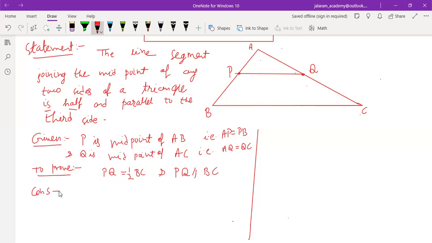For this, we have to do some construction using the concept of quadrilateral and the parallelogram. We all know that quadrilateral is a four-sided closed figure, and parallelogram is a quadrilateral in which opposite sides are parallel.